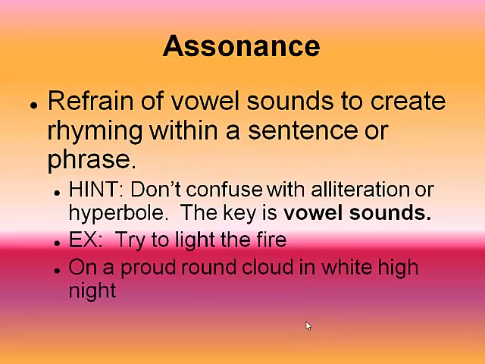Assonance. Assonance is a repetition of vowel sounds to create rhyming within a sentence or a phrase. Here's a hint. Don't confuse it with alliteration or hyperbole. The key to assonance is vowel sounds. For example, try to light the fire. The I sound, try, to light, and fire, you have that I repeating. So that would be an example of assonance.